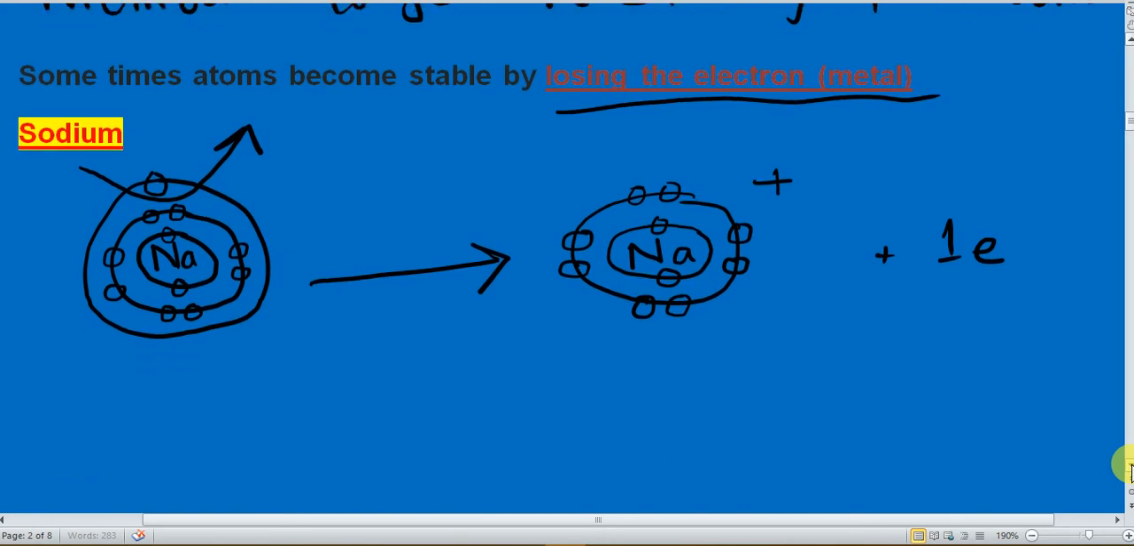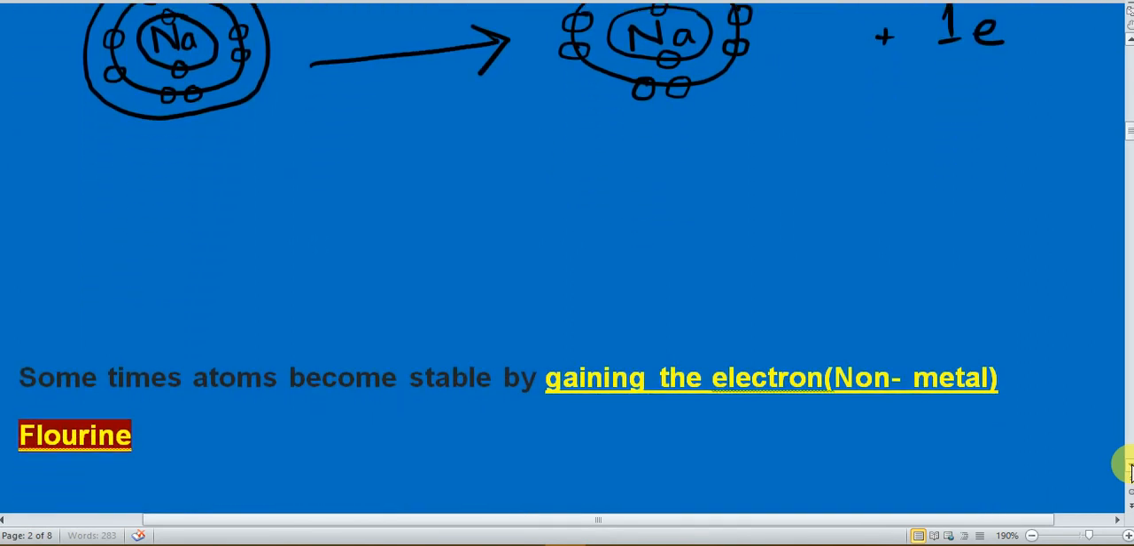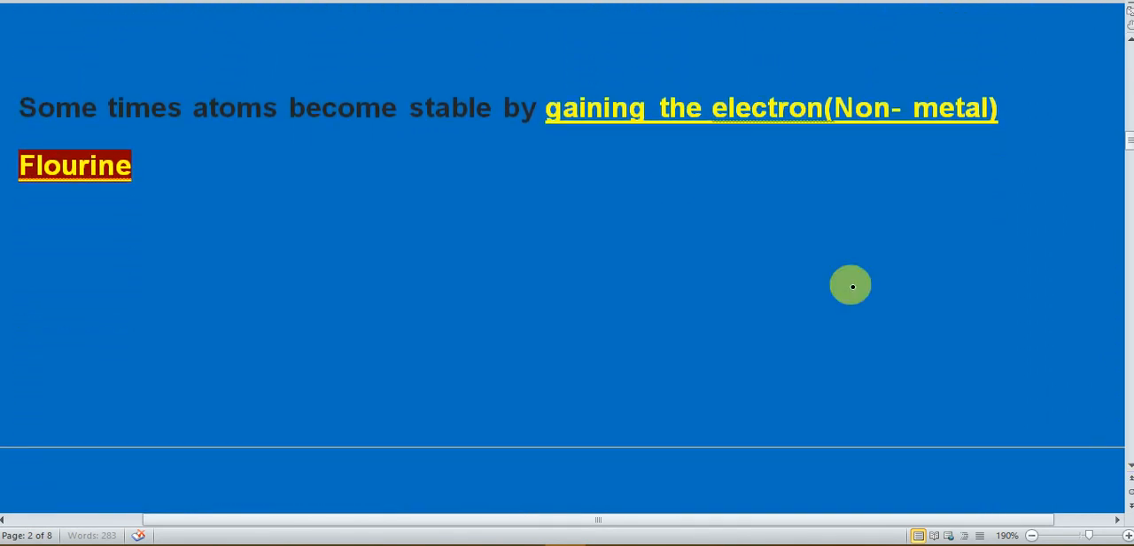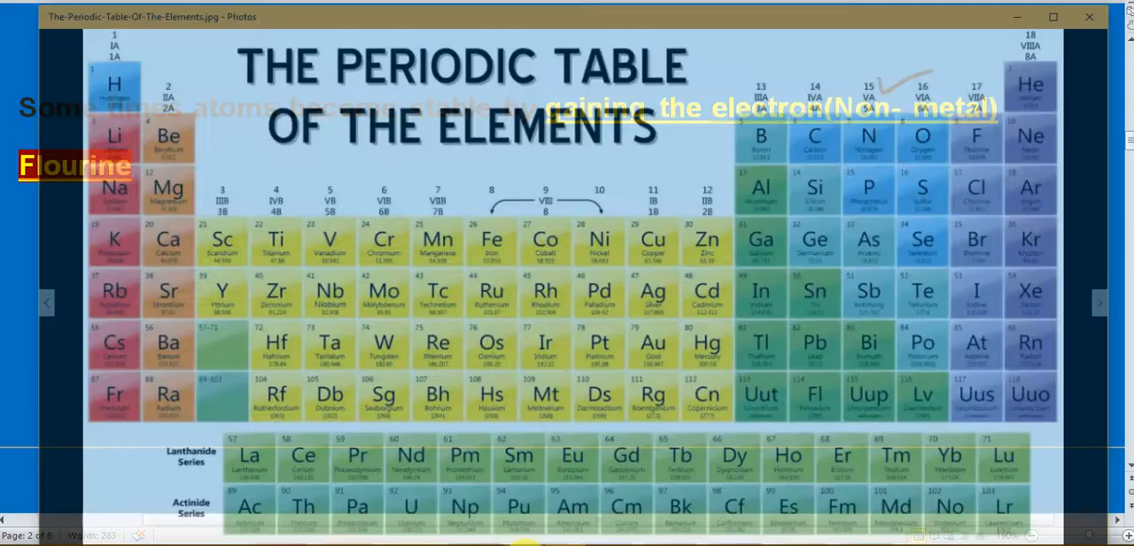Similarly, sometimes atoms become stable by gaining the electron. Non-metals always gain the electron. Sodium is a metal, and metal loses the electron, and fluorine is a non-metal, so this fluorine will gain the electron. Look at the periodic table.